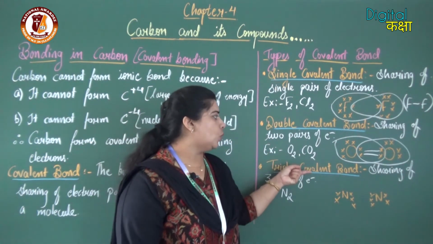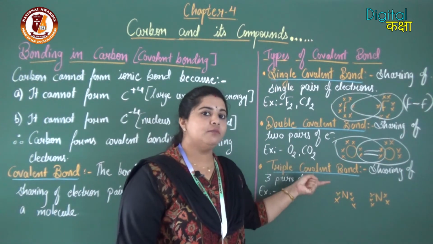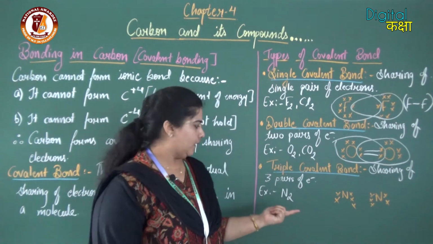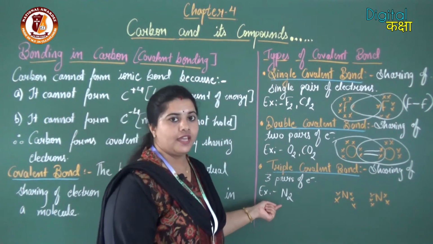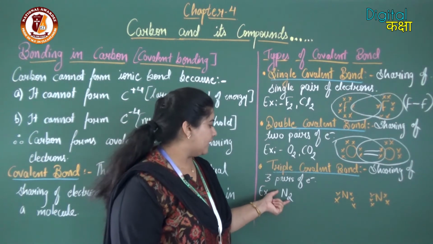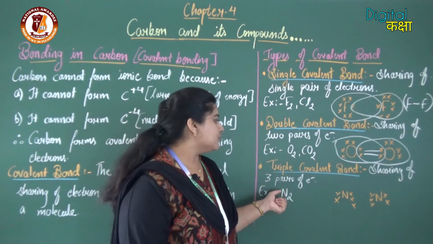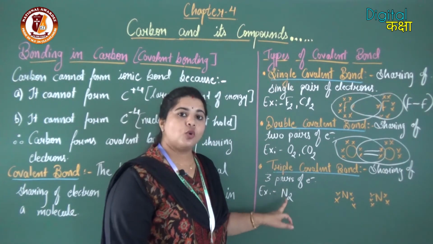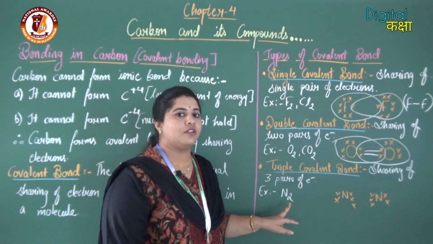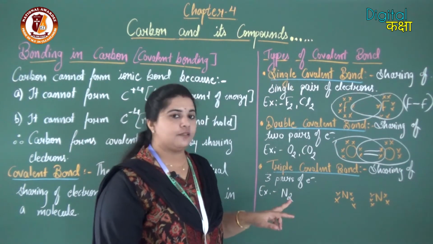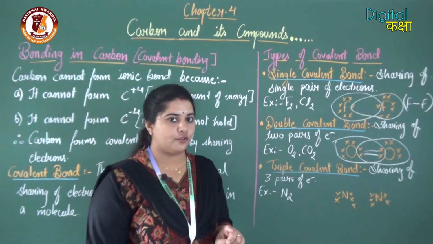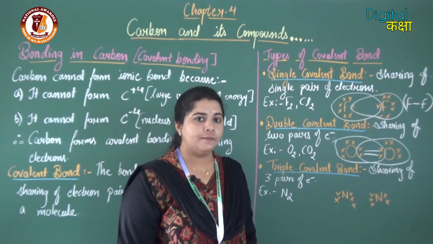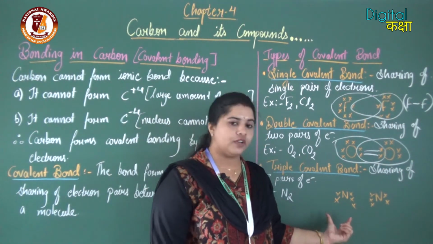Next is triple covalent bonding. Triple covalent bonding means sharing of 3 pairs of electrons. For example, N2, nitrogen. Nitrogen has atomic number 7, so its electronic configuration is 2, 5. That means in the last shell it has 5 electrons. So 1, 2, 3, 4, 5. 5 crosses I have made, that is the last octet, it has 5 electrons.